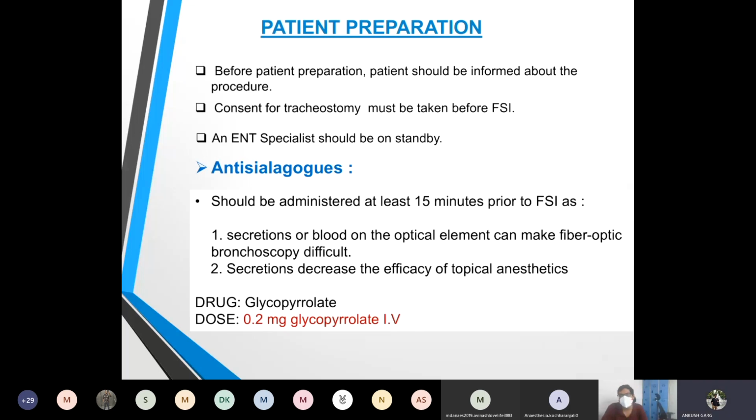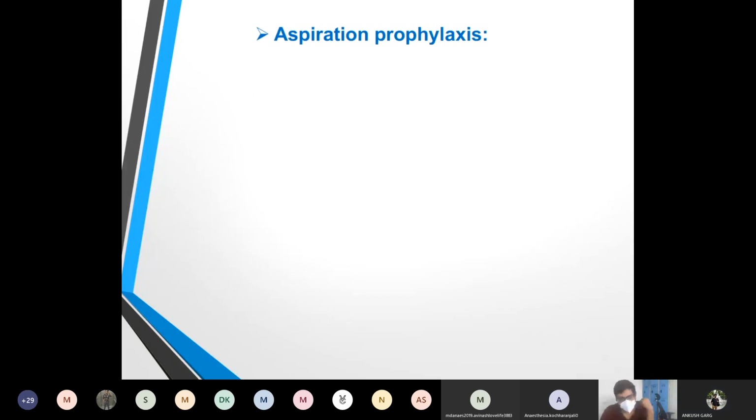Using drugs such as antisialagogues will be beneficial, as the airway will become dry and visualization will be easier. So we give 0.2 mg of glycopyrrolate IV, 15 minutes prior to the fiber optic intubation.